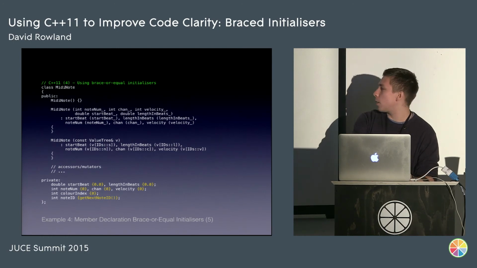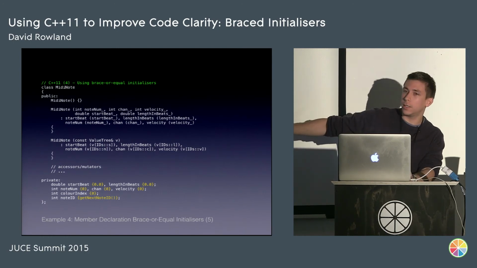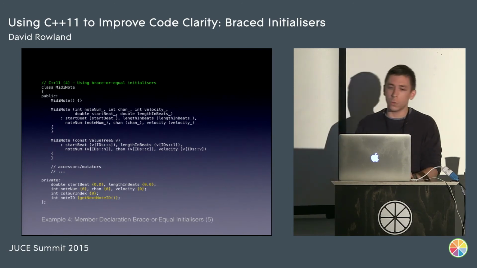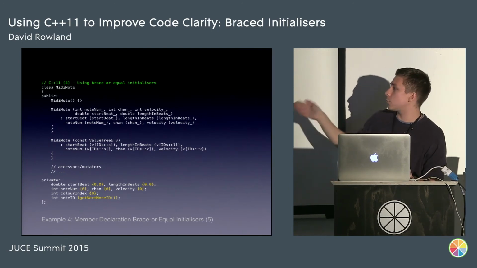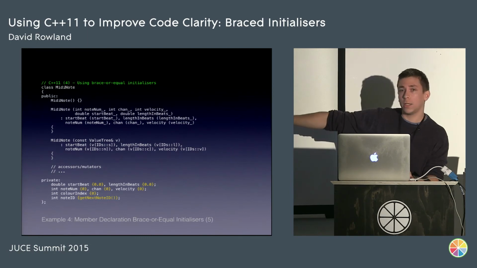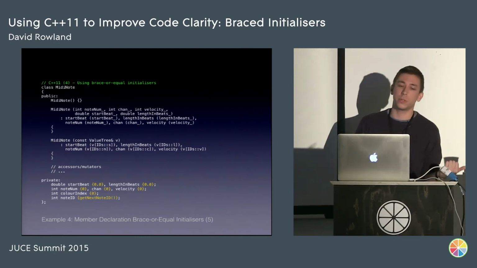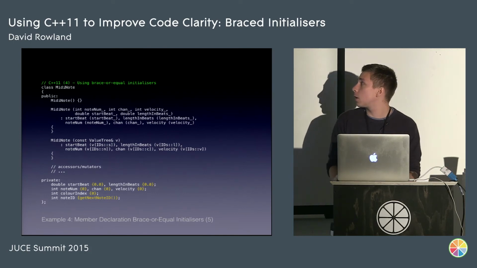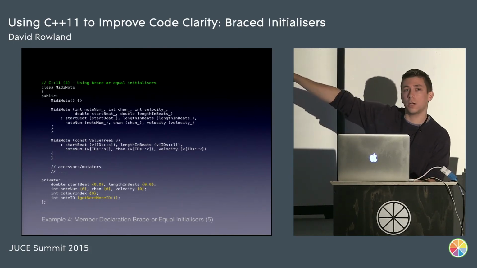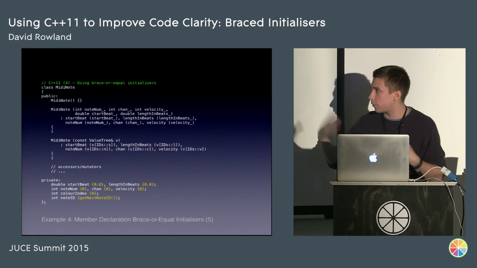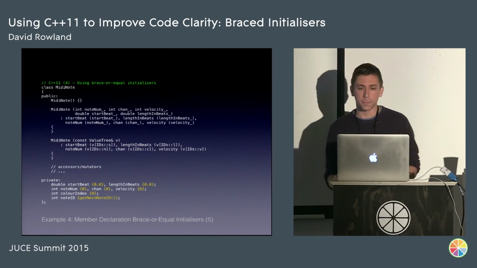Other important things to note, you can call functions in initializers here. So we're calling get next note ID, which means if we add another constructor, note ID will always be initialized to something sensible here. We've made it impossible to introduce our previous bug. Other cool things, the default constructor disappeared. Pretty much non-existent now. We just have it there to specify that there is one.